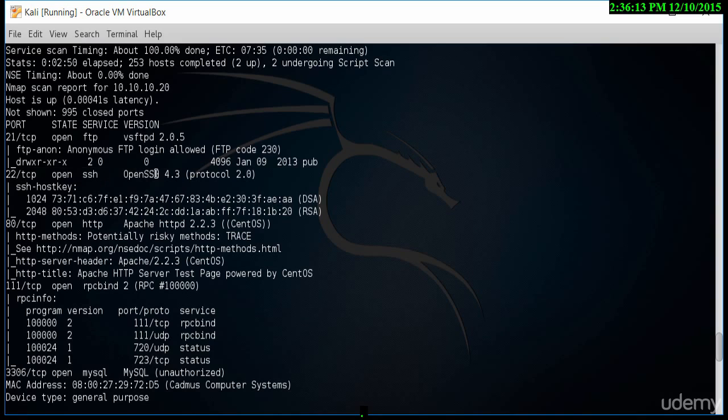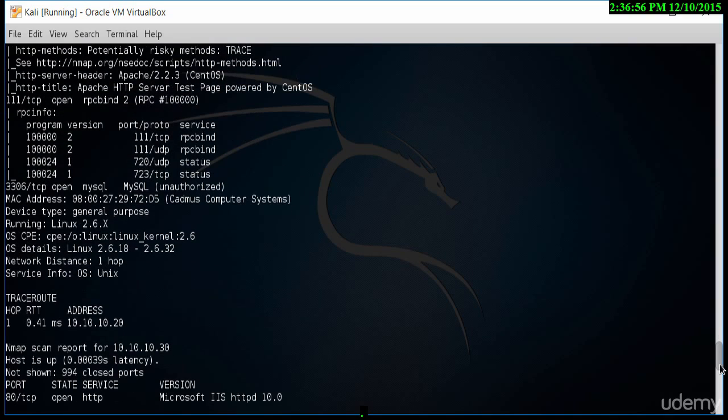As I scroll further down, you'll see there's an SSH port as well, running version 4.3, and it's also showing vsftpd, which is the 2.0.5 version. So as you can see, this information has been found. It tells me some more information about another HTTP port, which is running Apache 2.2.3 and the CentOS operating system. So if there are any vulnerabilities for this particular operating system, we can research that and look at what operating system vulnerabilities there were. So as I scroll down, you see MySQL is there.